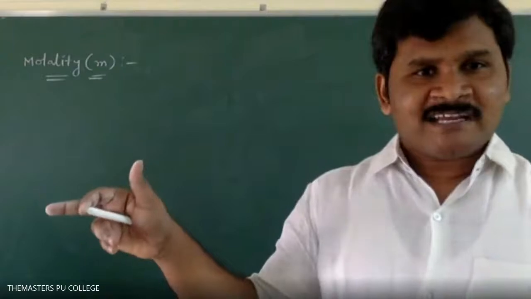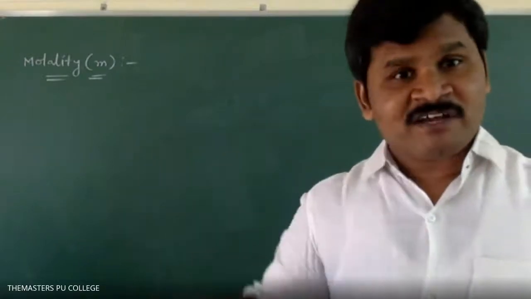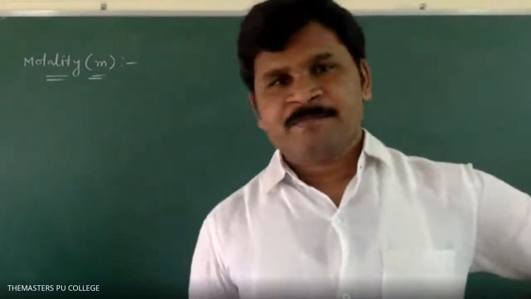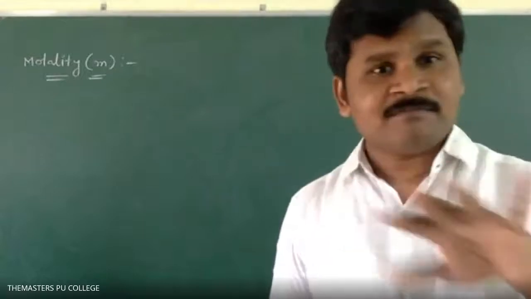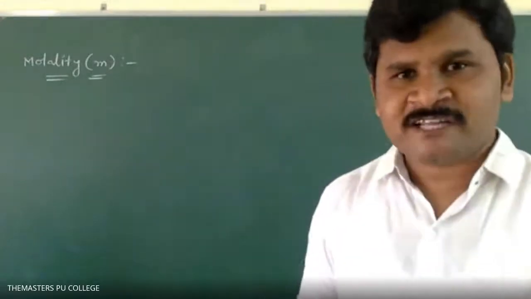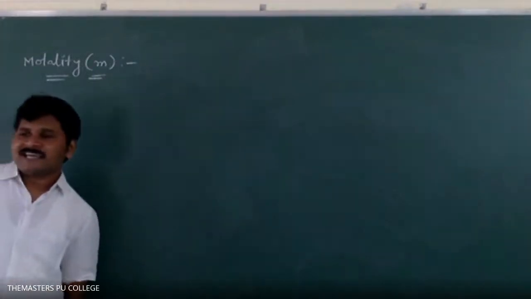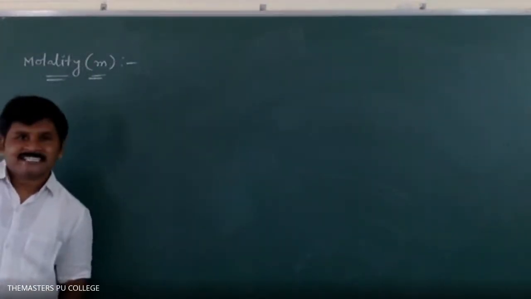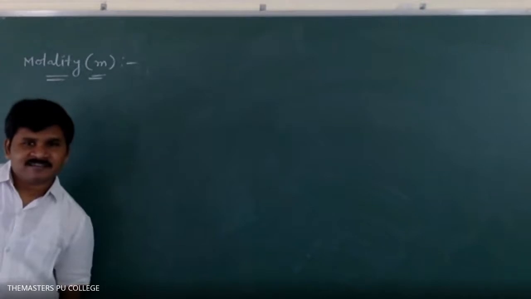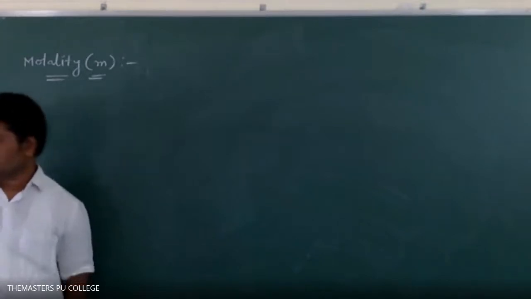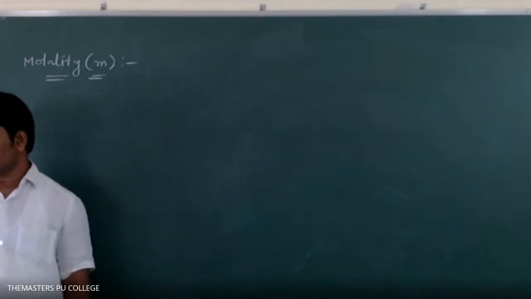So in molarity, I said solution; here we have to take solvent. In kg, and that too not volume, a weight relation we have to take here. I repeat, the number of moles of solute present in 1 kg of solvent, or 1000 grams of solvent, both are the same, is called molality.